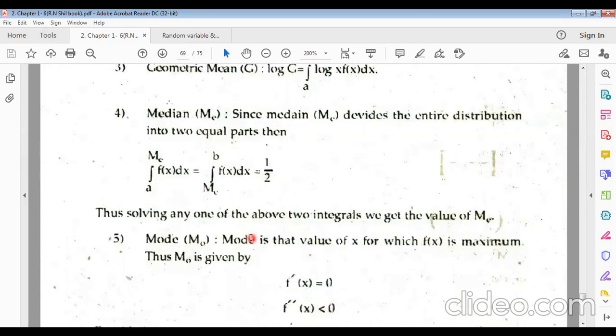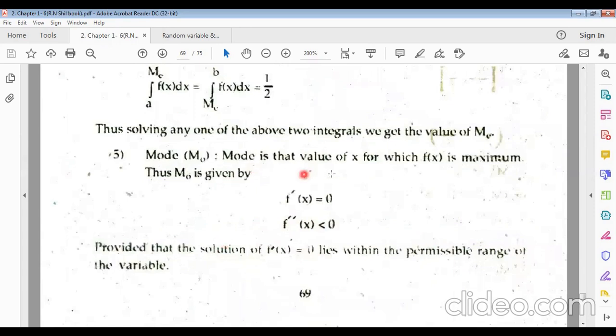Now the mode. Mode is the value of x for which f of x is maximum, where the maximum frequency occurs. That means, as in the maximum-minimum method, you have to find the first derivative. Setting the first derivative equal to 0, we get the points where we have maximum and minimum.